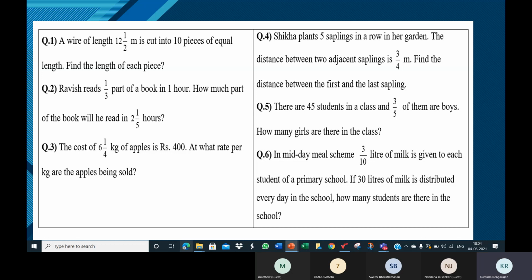So you can find the number of girls like this. Since you know 2 out of 5 are girls, 45 into 2 by 5 will give you the answer. Or you can multiply 45 into 3 by 5 to find the number of boys, and then 45 minus the number of boys will give you the number of girls. Right, children. Now start working. You already have the questions with you.